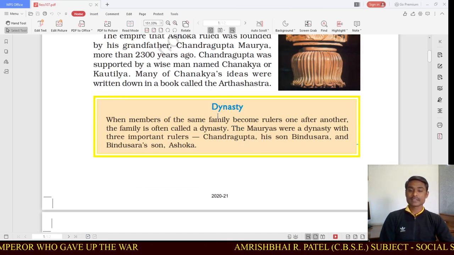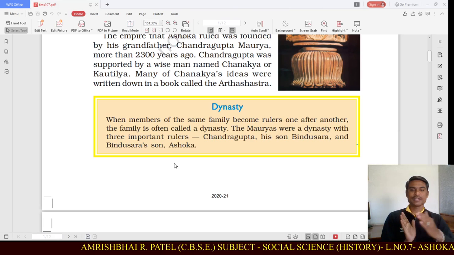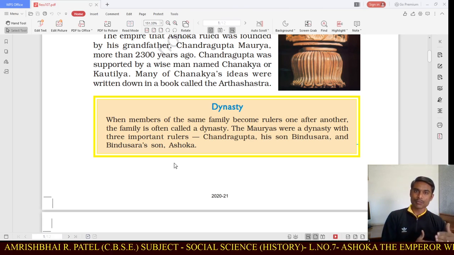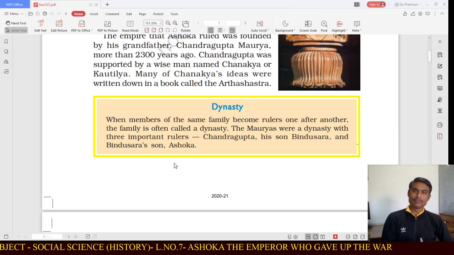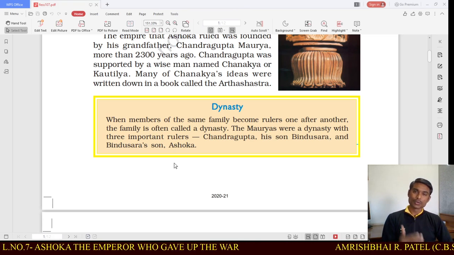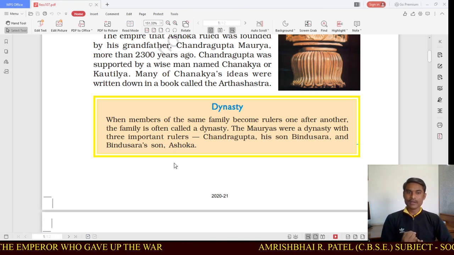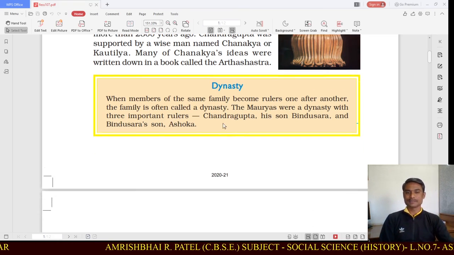Let us understand about the dynasty. When the members of the same family become rulers one after another, the family is often called a dynasty. The Mauryans were a dynasty with three important rulers: first Chandragupta Maurya, then his son Bindusara, and then Bindusara's son Ashoka.